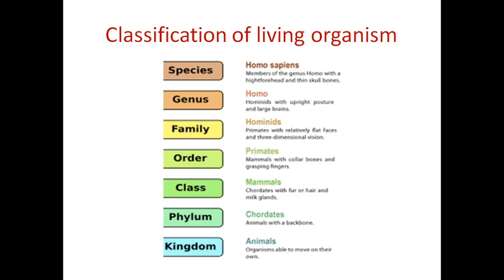If the organism does not have a backbone, it belongs to the invertebrates, but both come under the same kingdom, that is called Animalia. The Animalia kingdom is large, from microorganisms to multicellular organisms. All the organisms come under the kingdom.